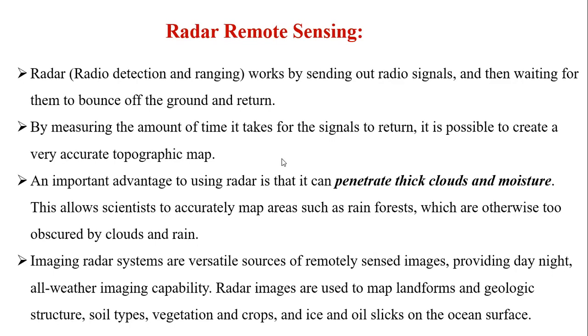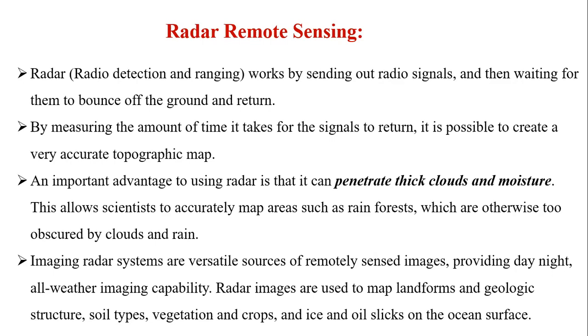Not only this, we can reach where we can't go. For example, there is a high undulating area, a high mountain area, where we can't collect particular information. We can use remote sensing there, and also in the depth of the sea. Especially we can penetrate very thick clouds and moisture conditions also. Based on radar remote sensing, we can get different topographic maps also. So we can get very accurate results.